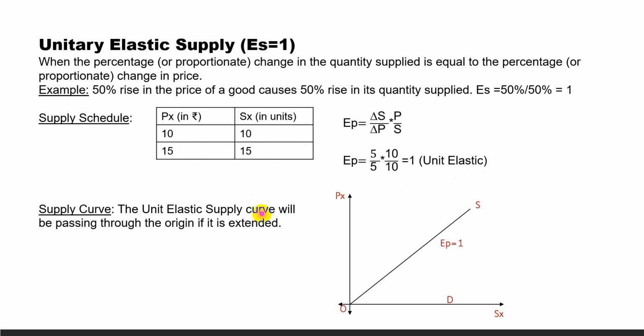The unit elastic supply curve will be passing through the origin if it is extended. Now any supply curve, if it meets the origin, then its elasticity of supply is unit, means 1. So any supply curve, if it passes through the origin, making any angle, leaving vertical and horizontal to the x-axis and y-axis, any supply curve making any angle passing through the origin, elasticity will be 1.